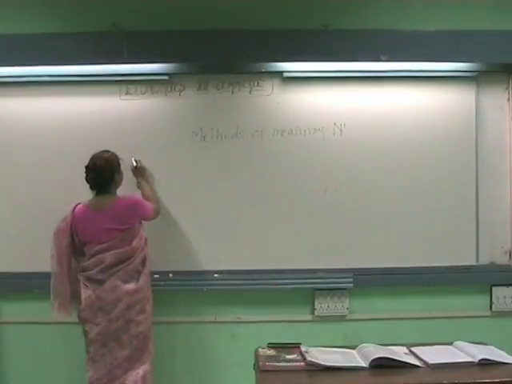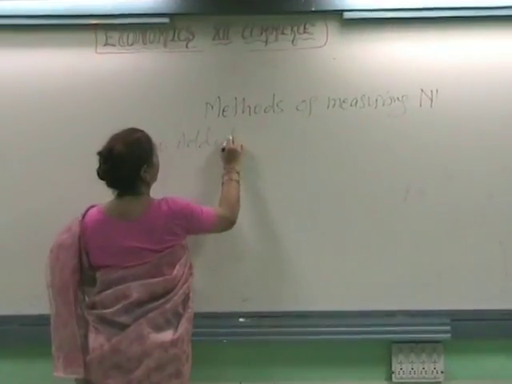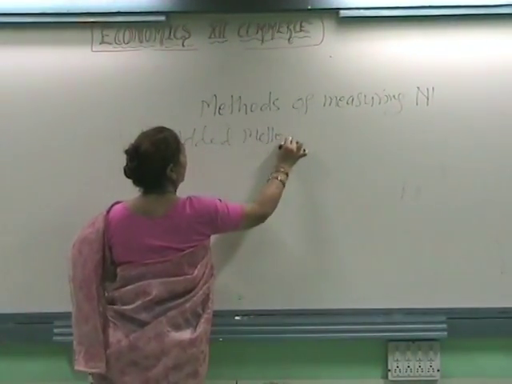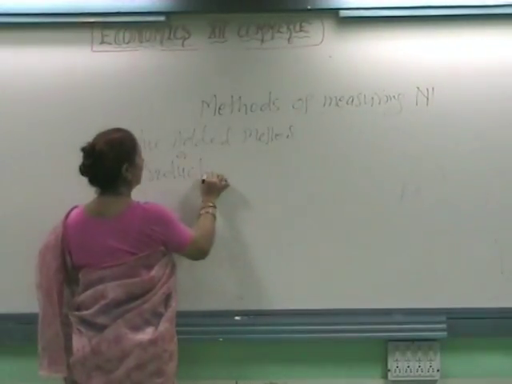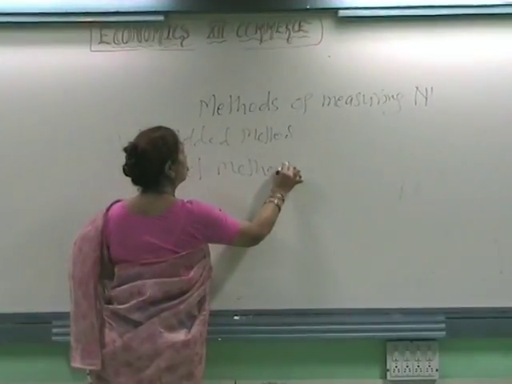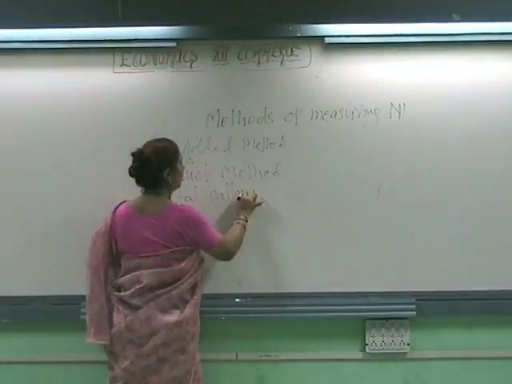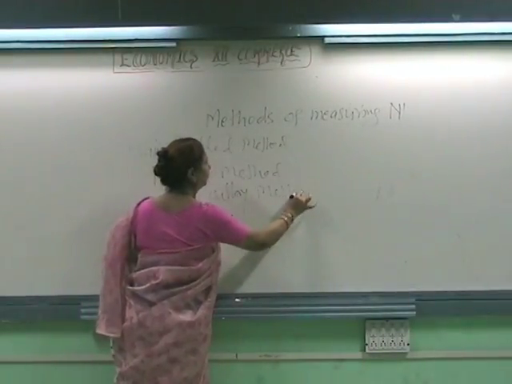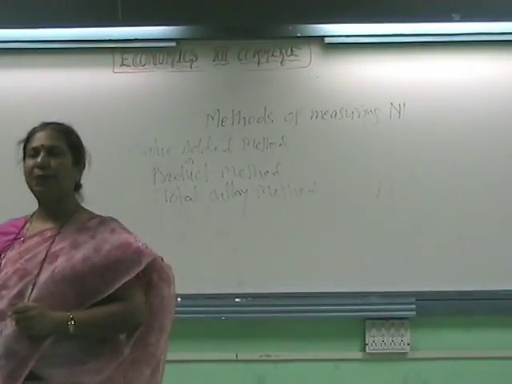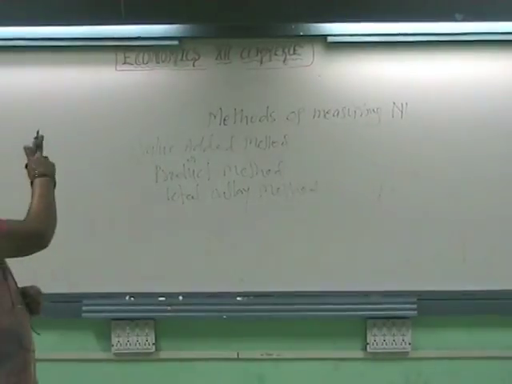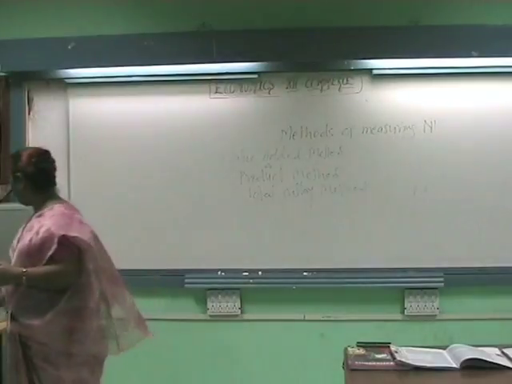The first method is the value added method, which is also called the product method, or it is also called the total outlay method. Now we will see what are the steps of measuring national income by value added method.